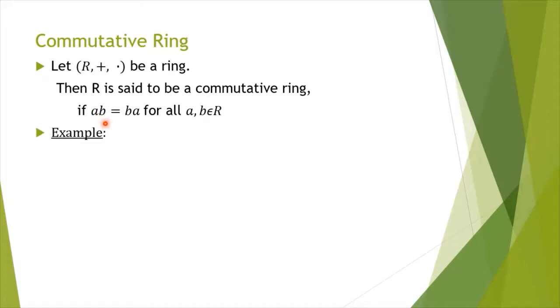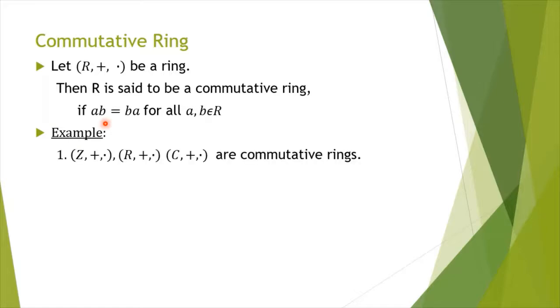So these rings Z, plus, dot; R, which denotes the set of all real numbers, R, plus, dot; and C, plus, dot, with ordinary addition and ordinary multiplication, are all commutative rings, as multiplication is generally commutative. Also you may see that integers modulo n under addition modulo n and multiplication modulo n is a commutative ring.